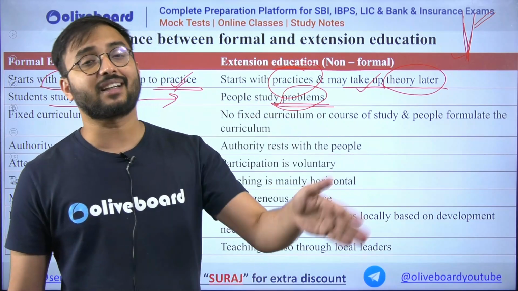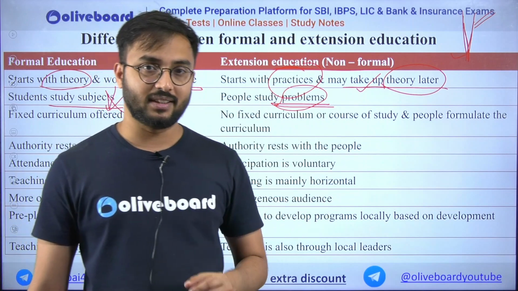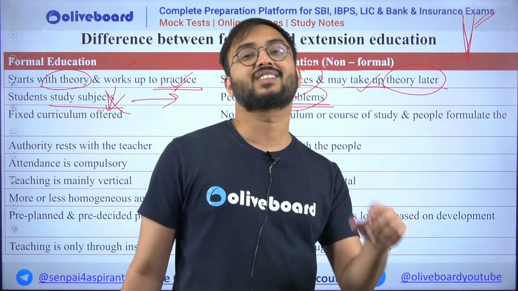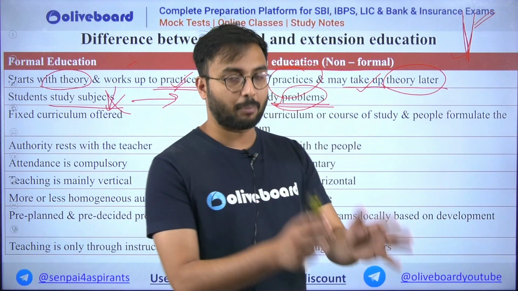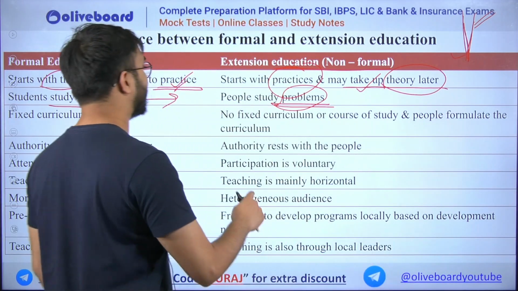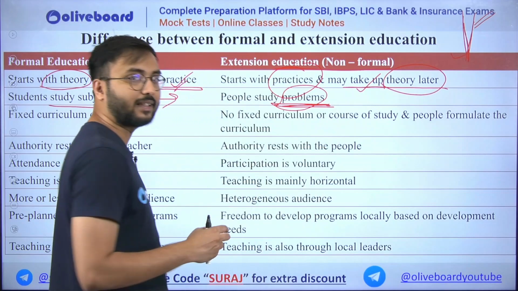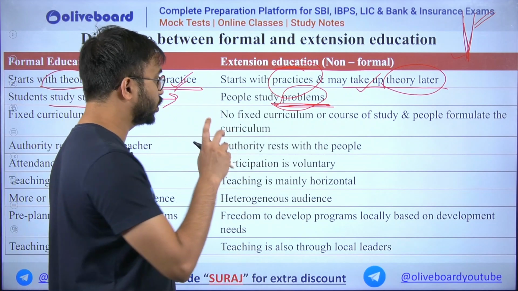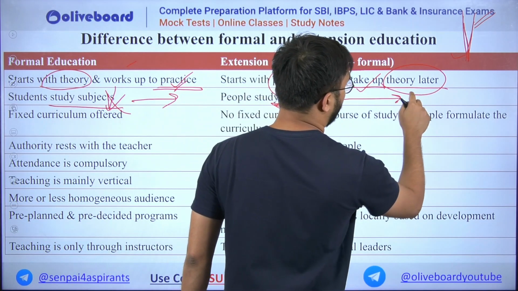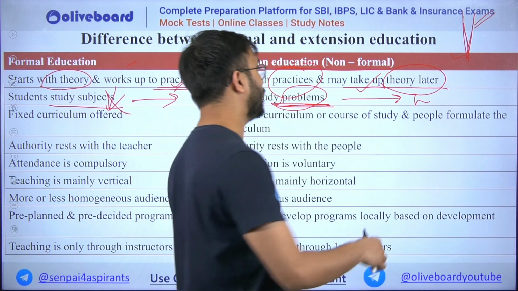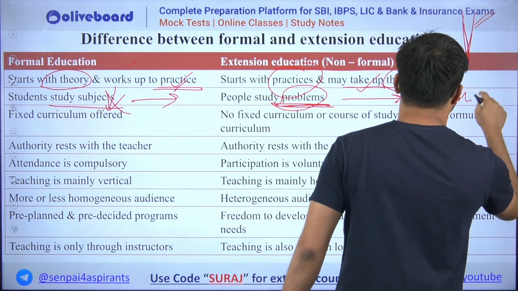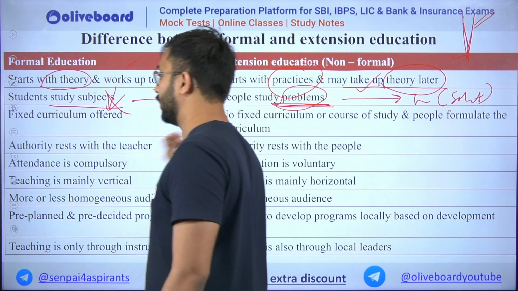What type of insect attack is this? Which is the name of this insect? From which family is it? What is its scientific name? How to prevent this insect attack? So see here, first you observe the practicality, and then from that practicality, that is, this is a problem, right? Insect attack is a problem. Then you study this problem. From this study of the problem, you come to a theory, the overall analysis, and then you give a solution to it. Okay, so this is what extension education is.